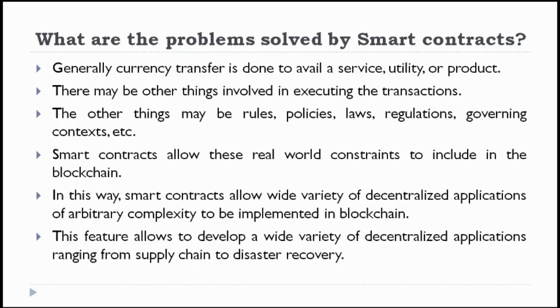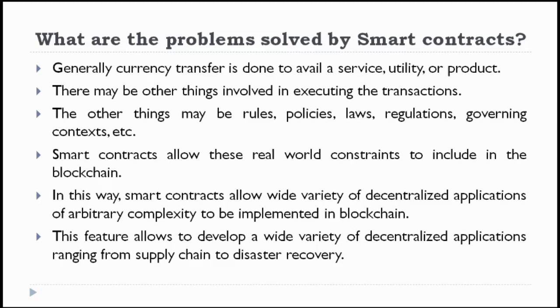These kinds of things were asked. The reason is whenever you design these rules, policies, laws, regulations, governing context, all these things can be simply converted into smart contracts. So smart contract allows these real world constraints to be included in the blockchain.